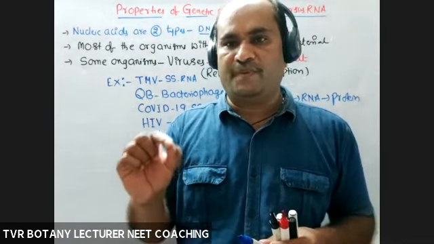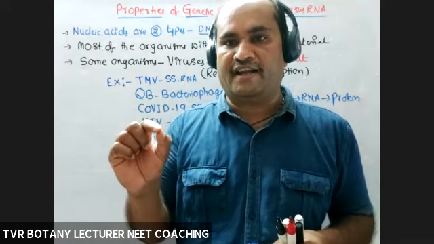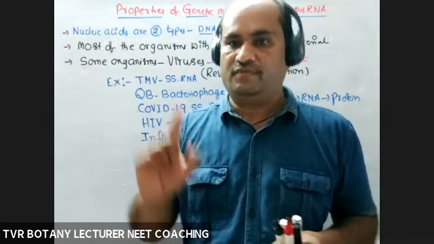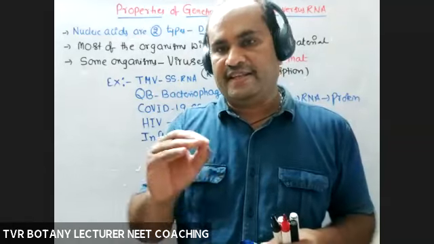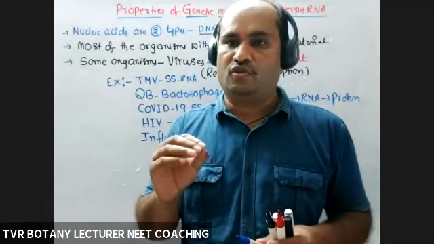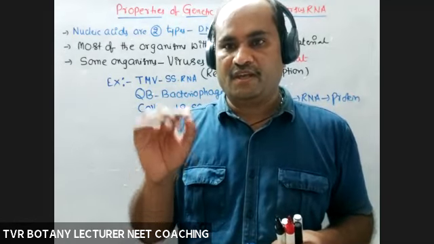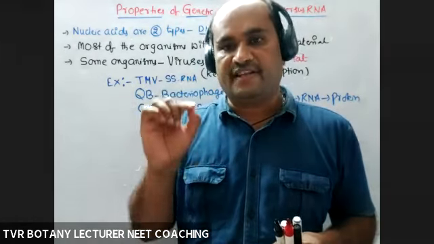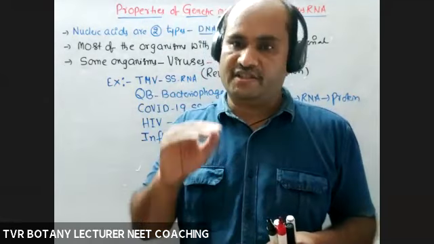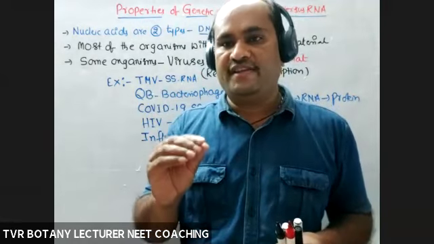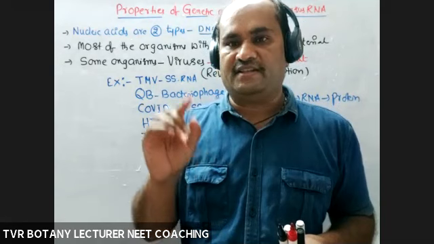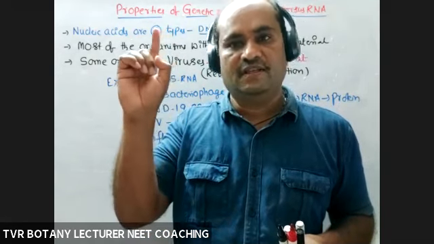Free OH group is restricted to the third carbon atom towards the third end only. In the case of RNA molecule, OH group is present at each and every second carbon atom of each and every nucleotide. In addition to that, one more OH is present at the third carbon atom towards the third end.